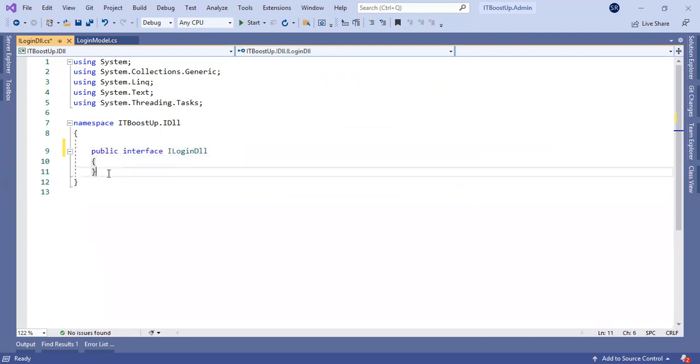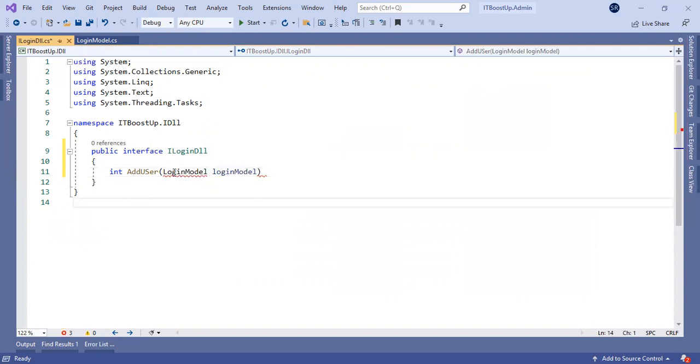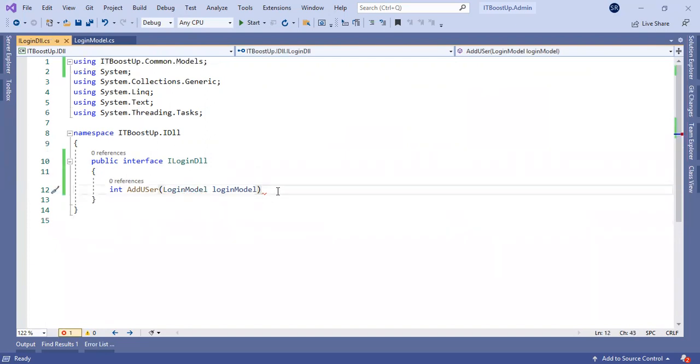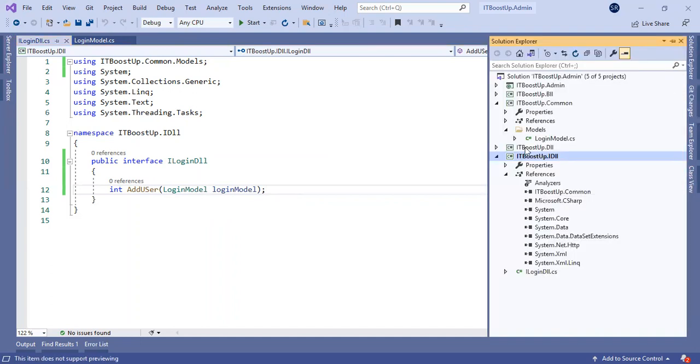So I have created this interface, and in that interface we will add an integer AddUser method along with this login model. I will add the login model reference inside this interface. So we have just created the interface, not implemented it. We need to implement this method logic inside the data logic library.